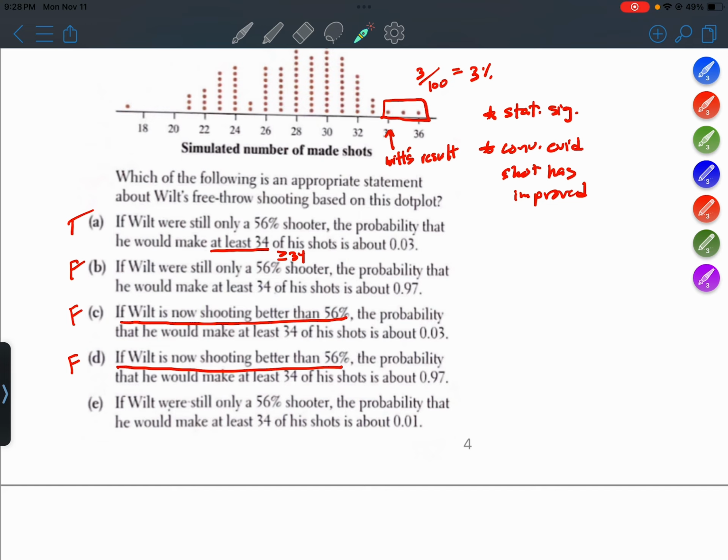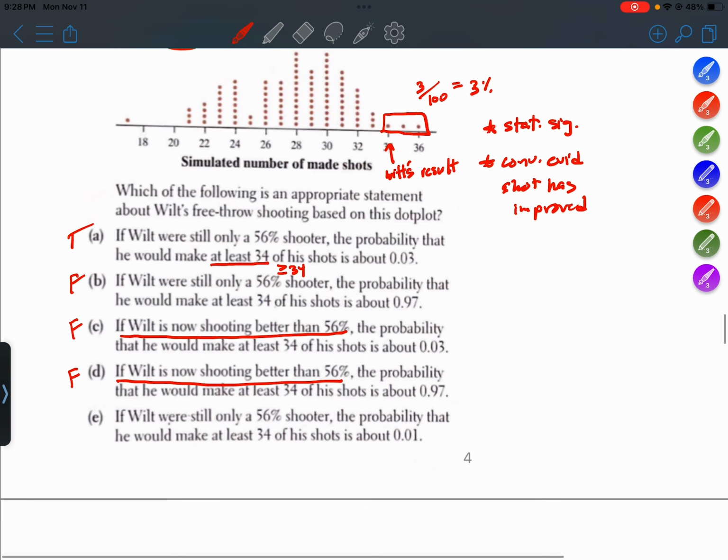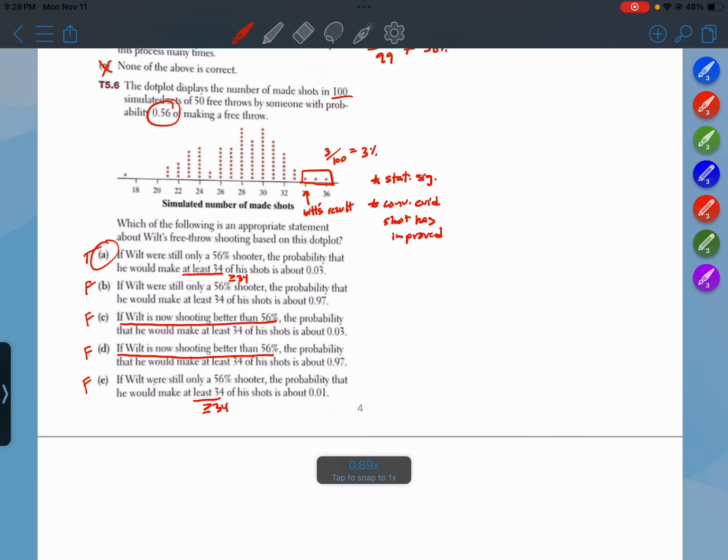At least 34, again, that means greater than or equal to 34. So we want to count all 3 of these dots, not just the 1 dot on 34. So E is false. Okay, so A was the true statement all along.